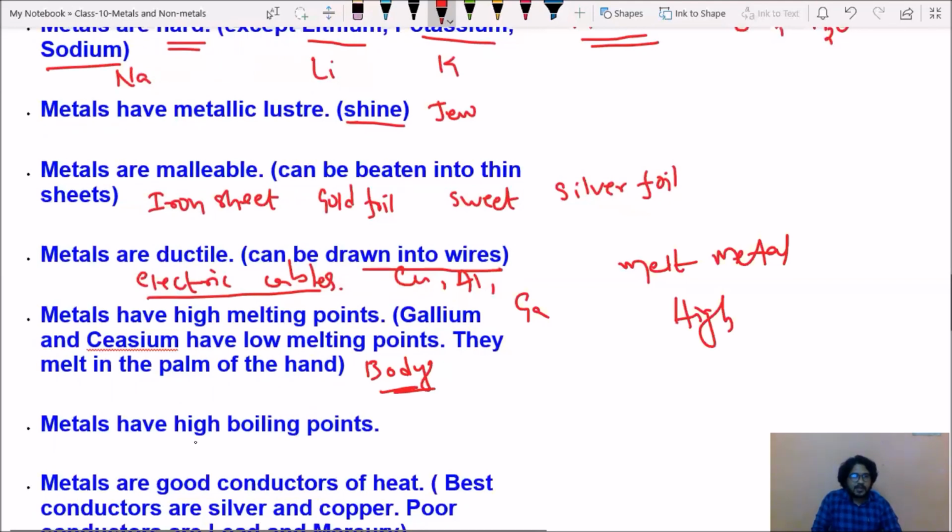And metals have high boiling points. To boil a metal, first of all, the metal will be in solid state. That solid state should become liquid state, and that liquid should boil. For this to happen, we need very high temperature. That's what it is, high melting point and high boiling point.